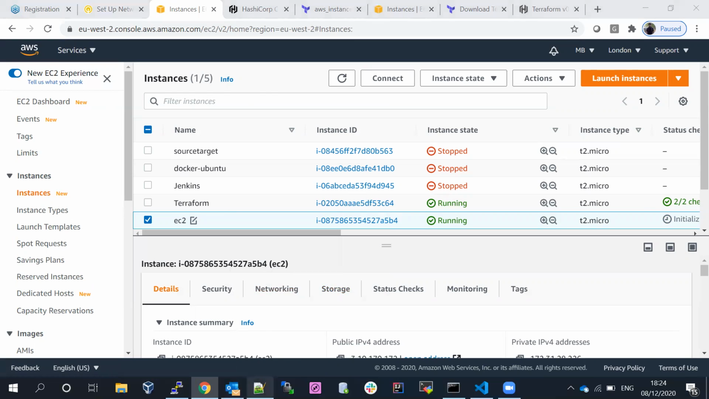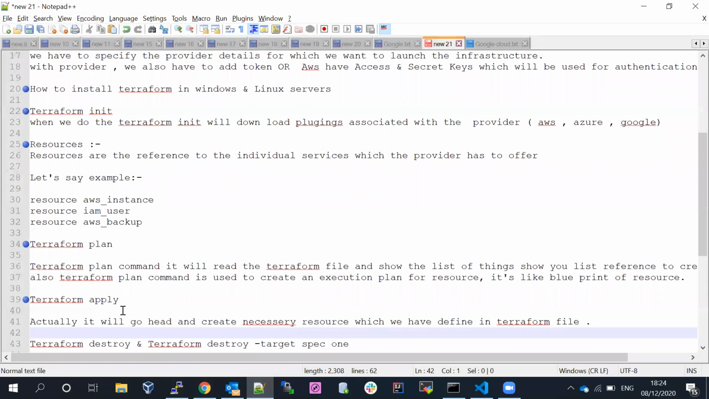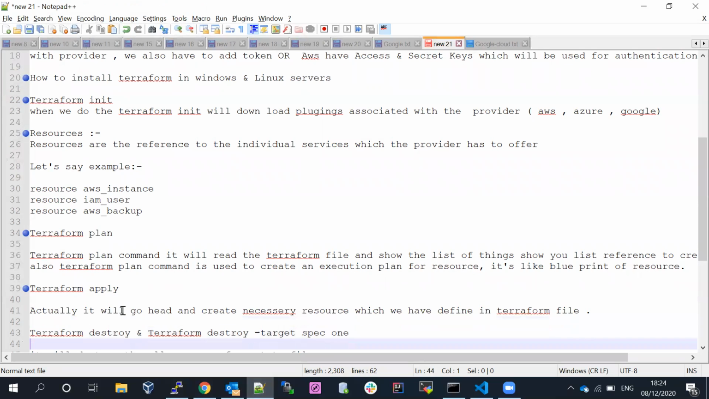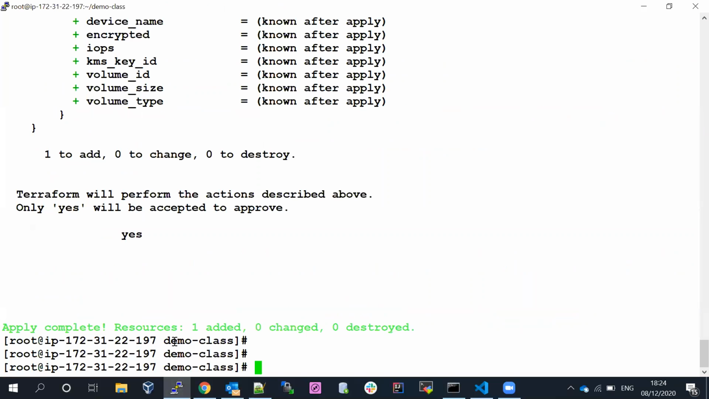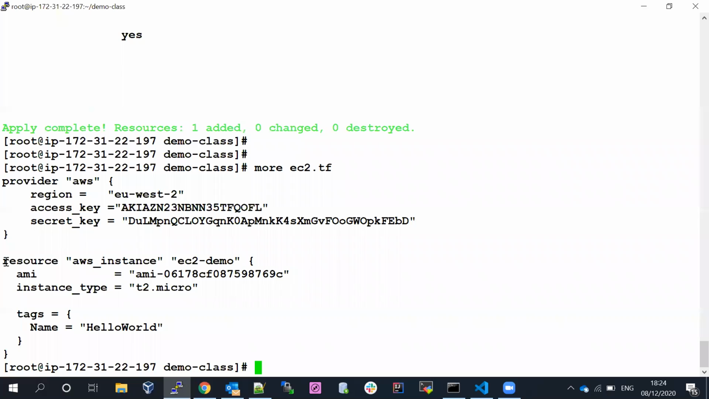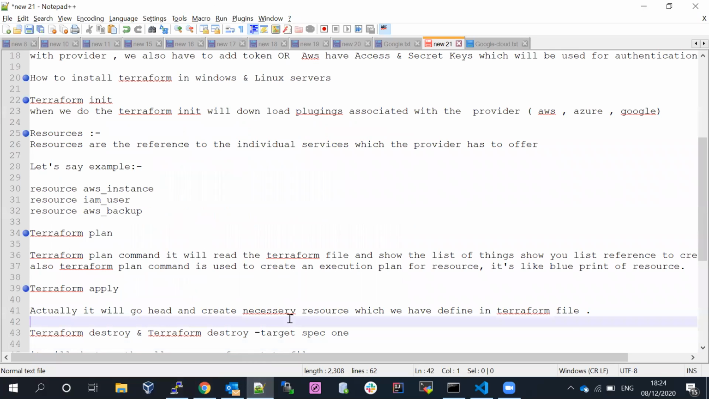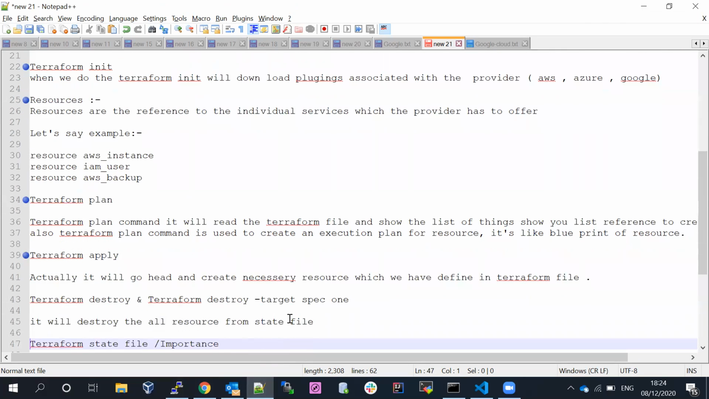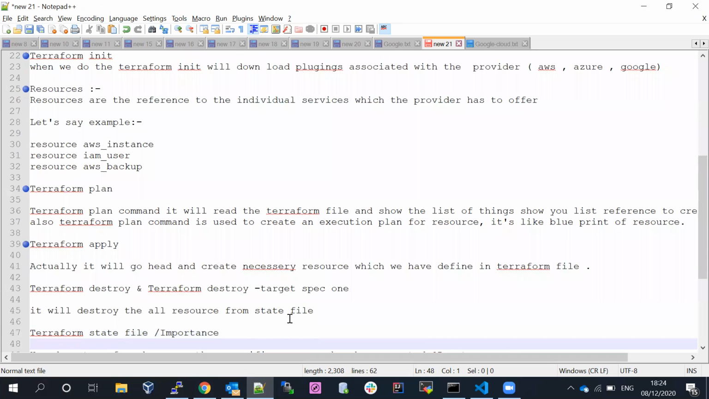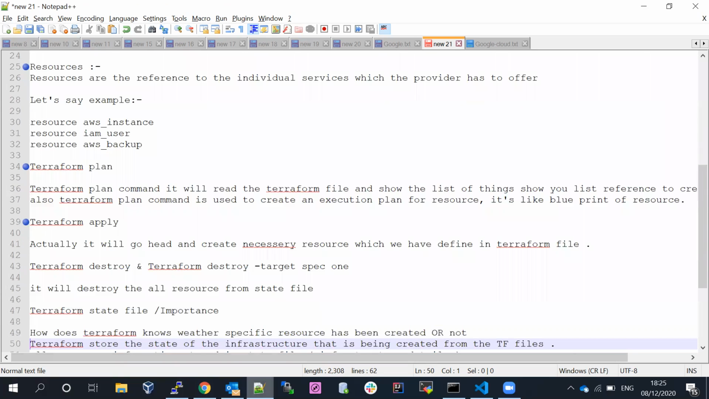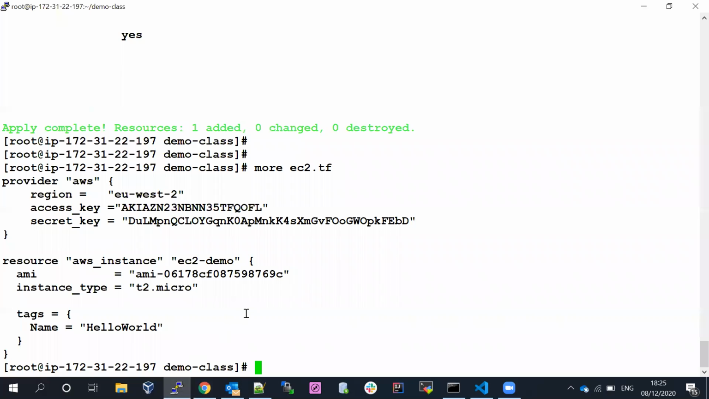So we have successfully created the server first. So what does Terraform apply do? It will go ahead and create the necessary resources which we have defined in the Terraform plan. What is the Terraform plan? The Terraform file, ec2.tf. So based on the definition, it goes ahead and creates the resources, which we defined in the Terraform file.